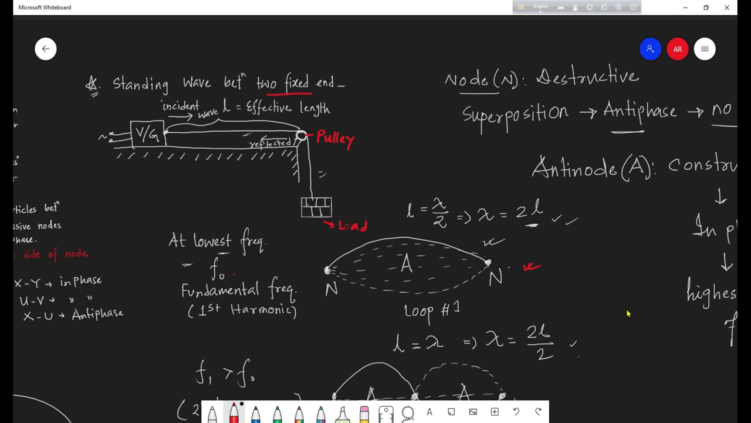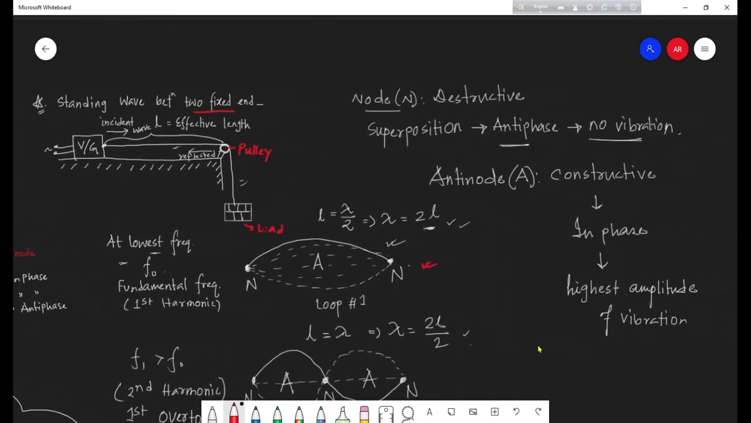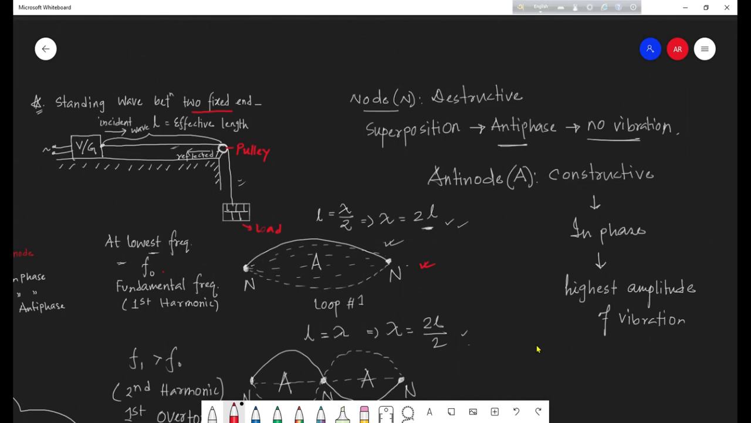What happens at the nodes? Nodes are the points where destructive superposition takes place. The two waves meet each other in antiphase, so they cancel out each other, and here we see no vibration. All right. Now we are going to see the variation of the frequency.